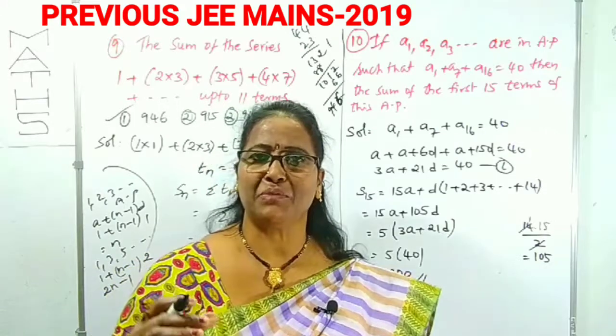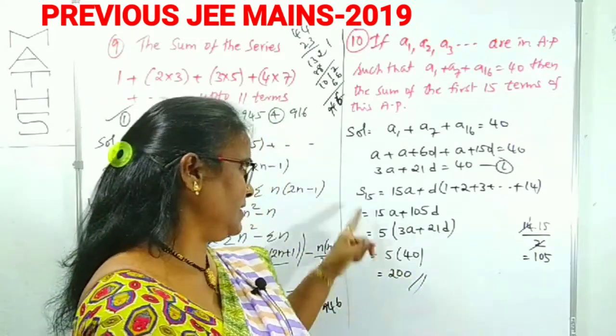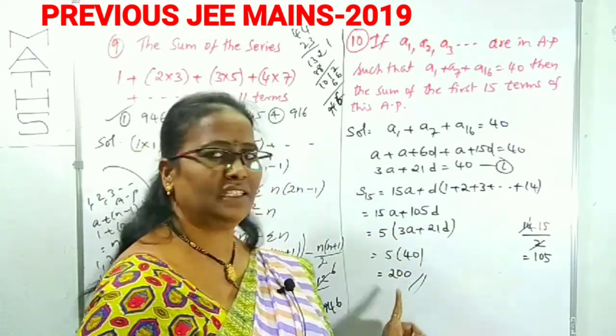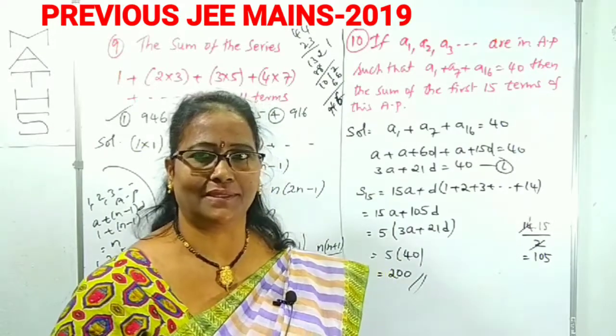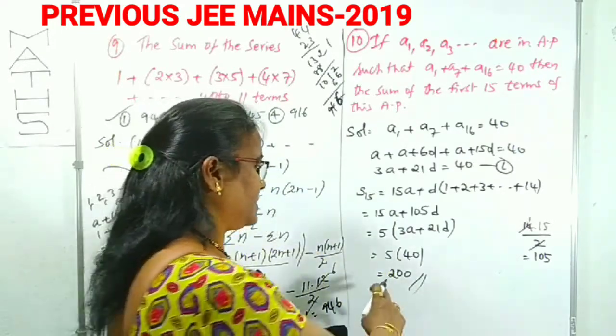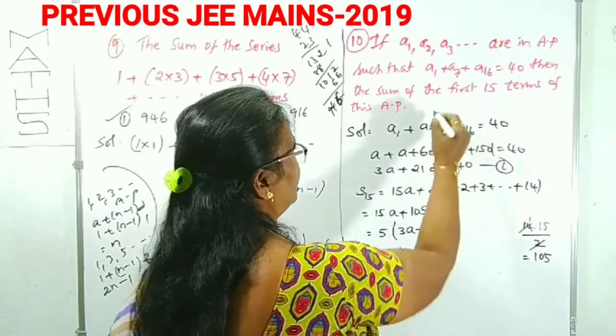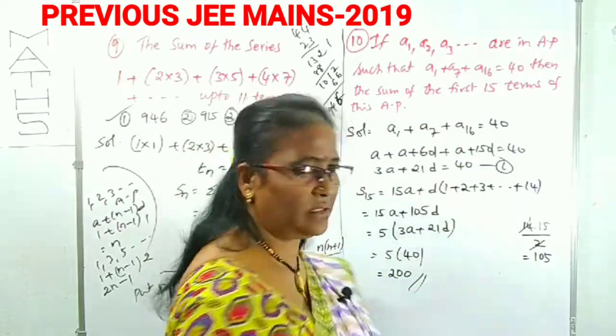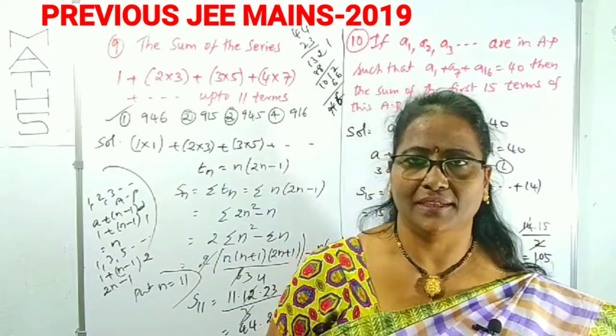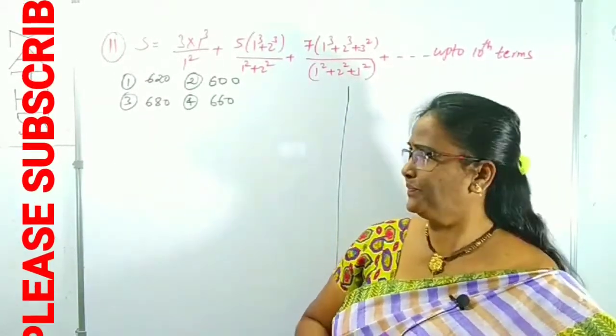Clear? From the given sum of the terms, by using that we can get the required sum of the first 15 terms. Clear? Now which option is that? The options are written here. In the options, one of the options is 200. Clear? Question number 11. What is given?